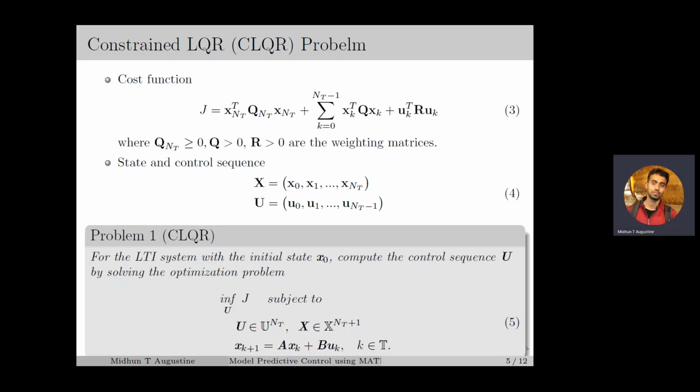Then, the constrained LQR problem is to compute the control sequence U, which minimizes the cost J for the LTI system with the initial state x_0. This results in an optimization problem as in equation number 5. Here, as the time horizon N_T increases, the size of the control sequence increases. Therefore, for problems with large time horizon and infinite horizon problems, solving this optimization problem will be computationally intractable.